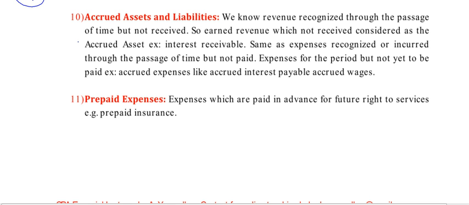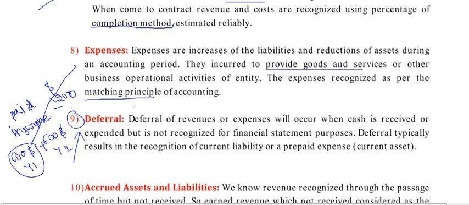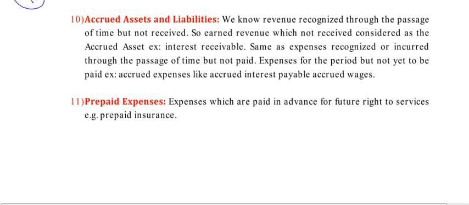Revenues receivable. Same as expenses: expenses recognized or incurred through the passage of time but not paid. I already received the services but I didn't pay the amount, so that is my liability. In future I have to pay. Even though I didn't pay, I have to record it as an accrued liability. So there is a liability in my accounts.